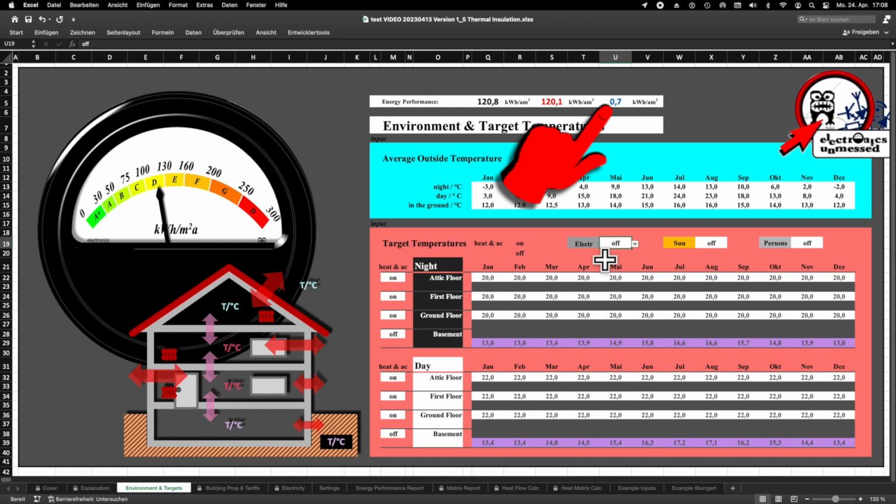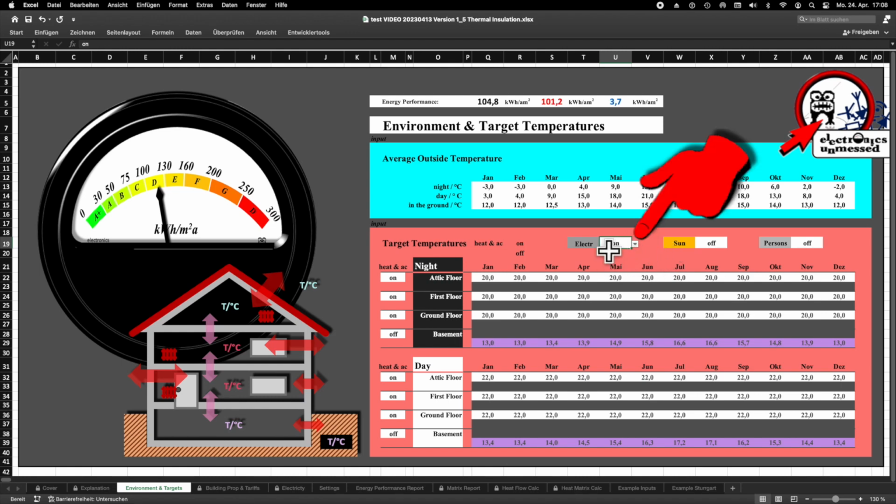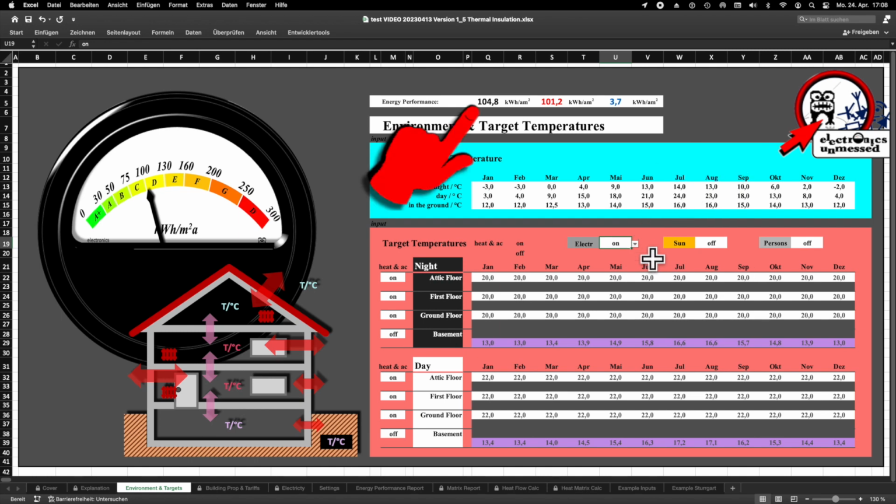If we want to take into account the waste heat from our electrical devices, then we simply turn it on here. And then our heating energy consumption drops to 104.8 kilowatt hours. However, the energy consumption for air conditioning increases from 0.7 to 3.7 kilowatt hours. These are the totals for the entire house.